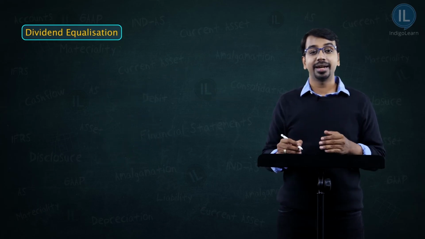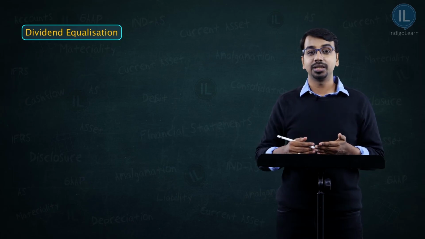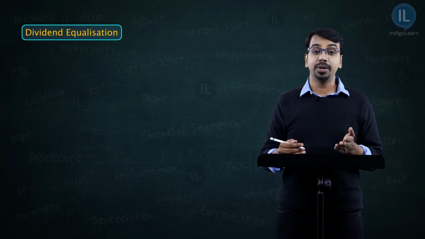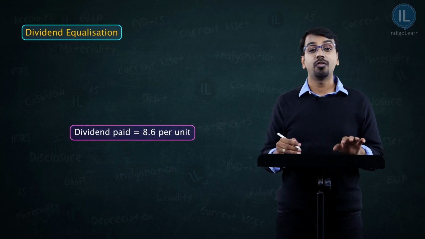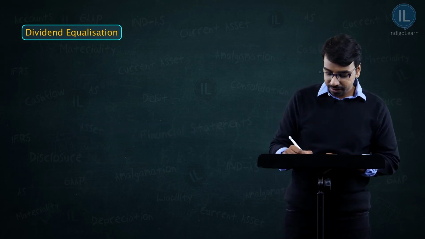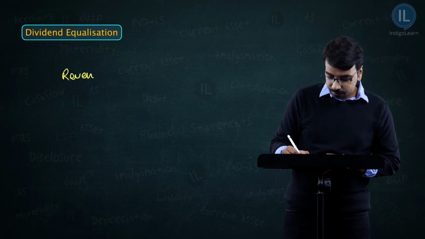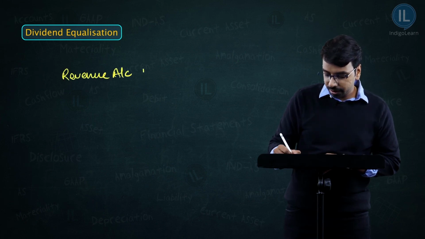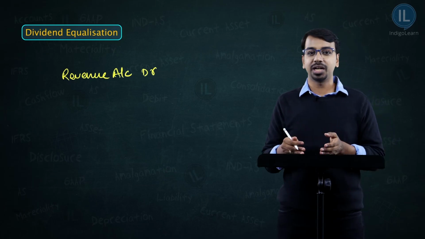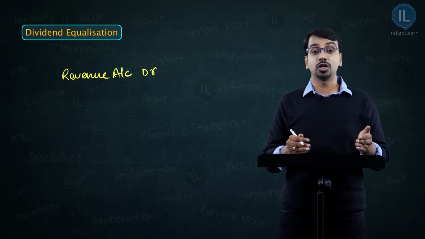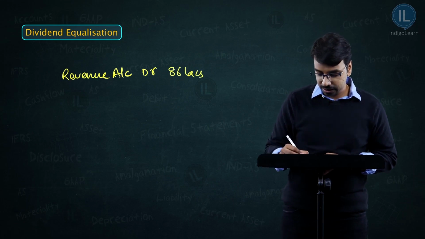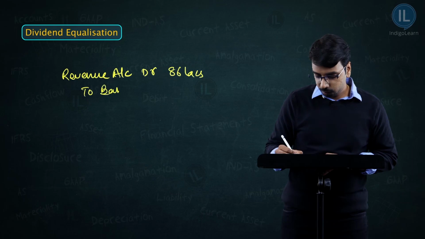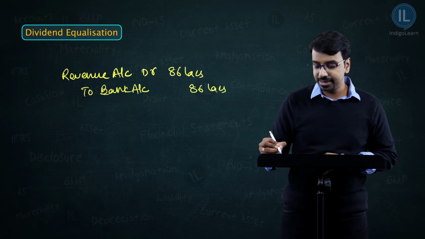What happens at the year end? At the year end, you are actually distributing the dividend. And how much dividend is paid? The dividend paid is 8.6 per unit for 10 lakh units. So revenue account debit. What is this revenue account? This revenue account we understood is nothing but the profit and loss account for the mutual fund. So revenue account debit 86 lakhs to bank account 86 lakhs.